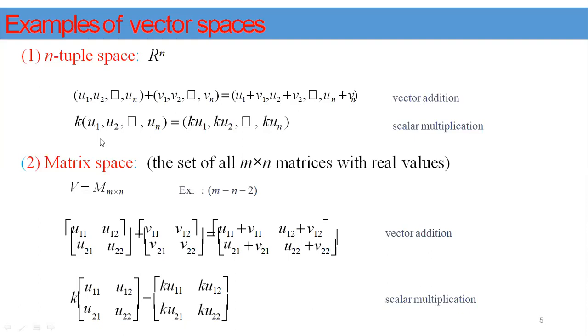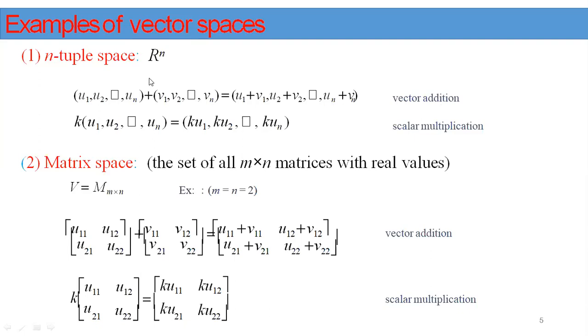Another operation, scalar multiplication. That n-tuple vector multiplied by k, we get (k into u1, k into u2, and so on, k into un). This is called scalar multiplication. So now we have to prove the 10 axioms. Already 2 axioms are satisfied because R to the power of n is closed under vector addition and closed under scalar multiplication. So the remaining 8 axioms we have to prove now.